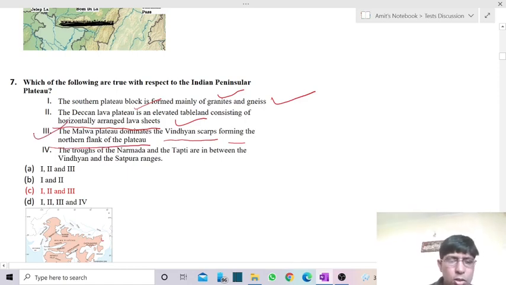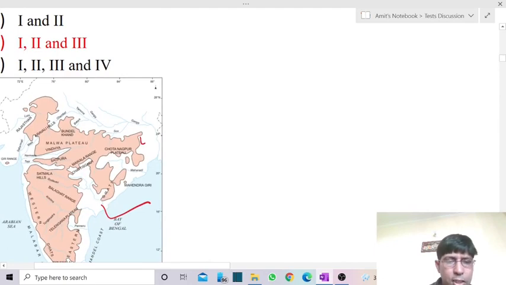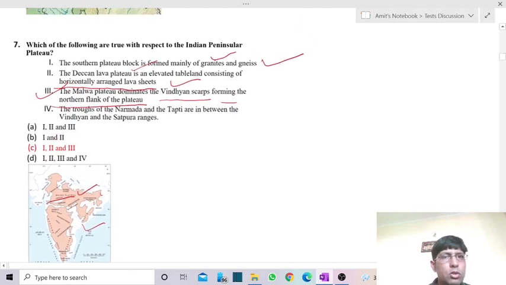Malwa forms the northern part of Peninsular Plateau. So they were having Malwa Plateau just above Vindhyan. Okay, so it is dominating the Vindhyan range. So they were having the Vindhyan range. Just above Vindhyan we are having Malwa Plateau. So it is forming the northern part of the Peninsular Plateau of India. So it is also correct.